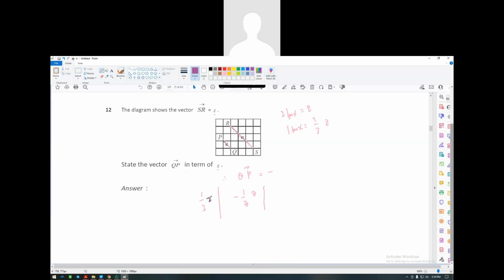Now the question is why it doesn't have a negative? Because if you notice, they ask for QP, which is going in this direction, the same direction as the SR. That's why it doesn't have a negative symbol. Do you understand, sir? Okay, buddy.